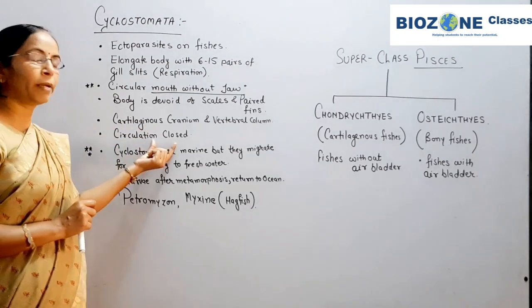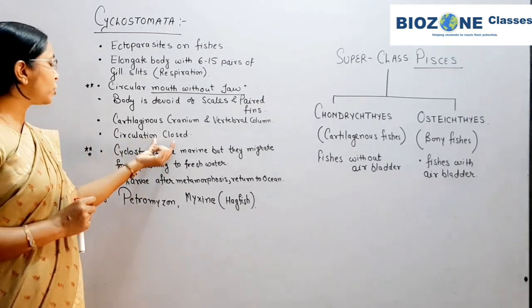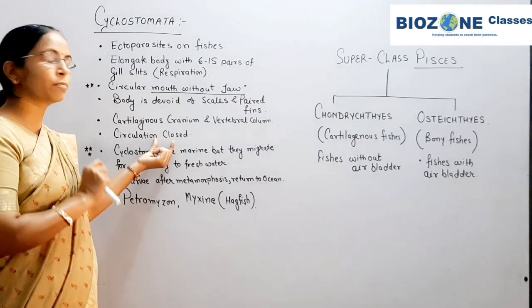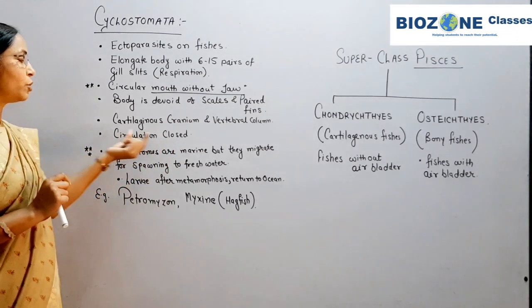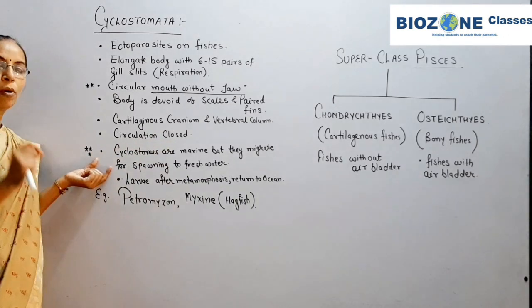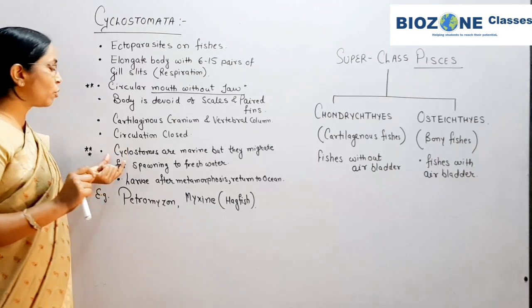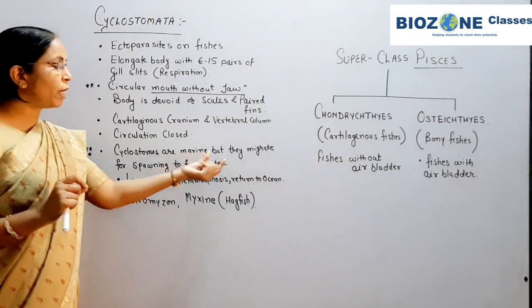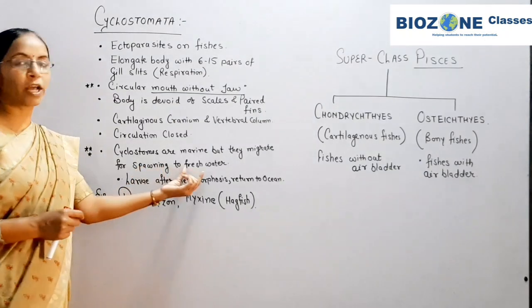Circulation: as you are studying the features of vertebrata and chordata, this feature is similar in all the chordates. Now the circulation is only closed type. This one is the most important feature for your upcoming NEET exam, that the cyclostomes are marine, but for the process of spawning they move towards the fresh water.